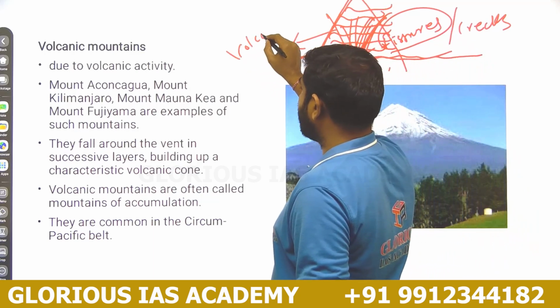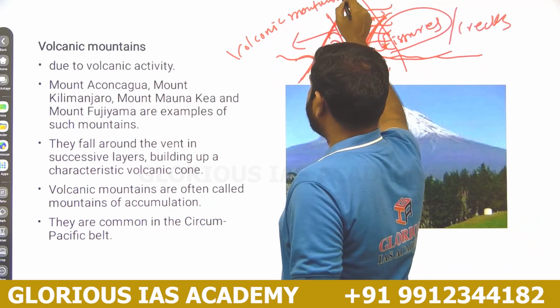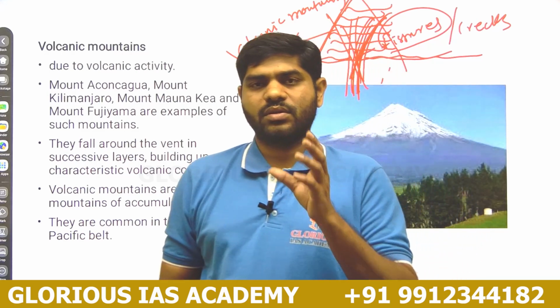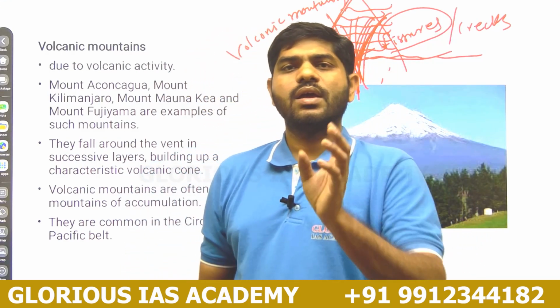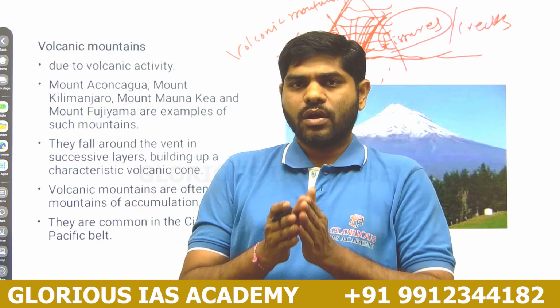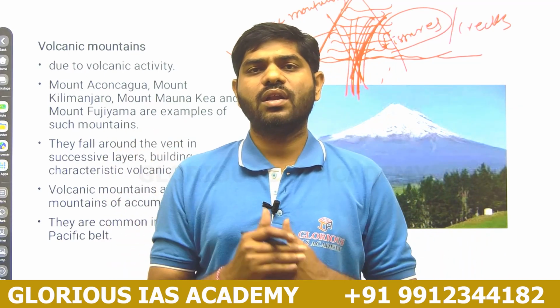Volcanic mountains are formed due to successive layer deposition of the rocks created by the molten magma that erupted over the surface of the earth through the cracks developed because of the convectional currents.